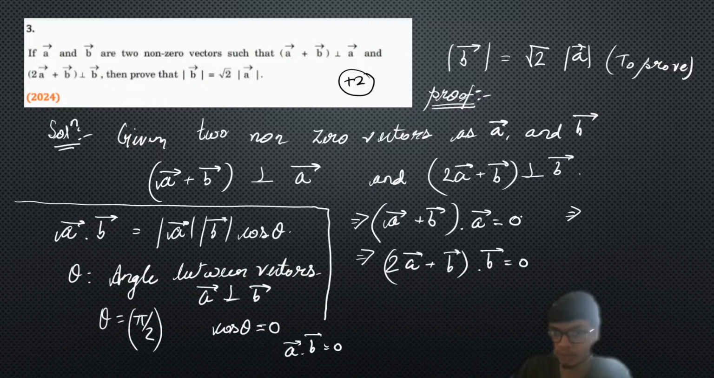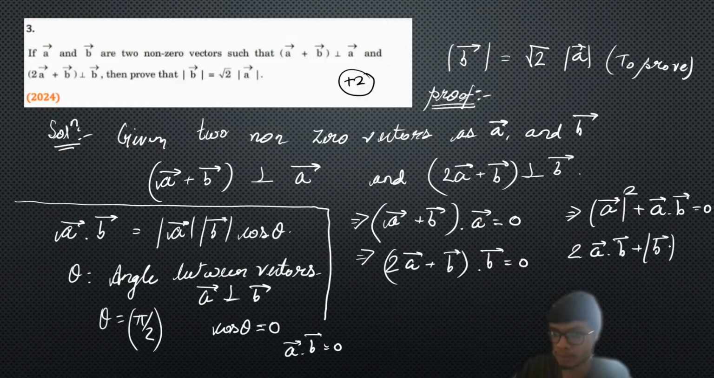Proceeding from here, I will get a dot a is mod of a square, so mod of a square plus a dot b is equal to 0. That's the first equation. Similarly, the second part gives 2 times a dot b plus mod of b whole square is equal to 0. So we have these two pieces of information, and now let us use this: a dot b is equal to minus of mod of a square.